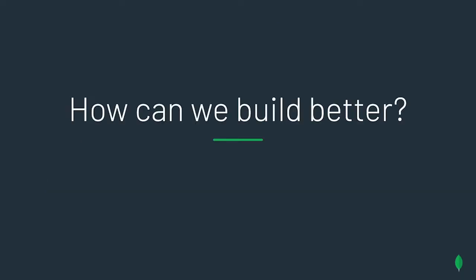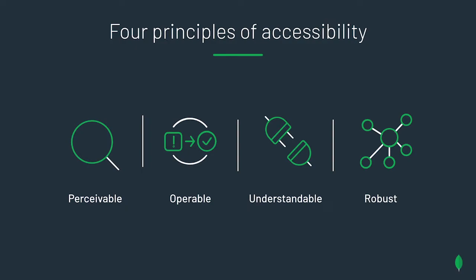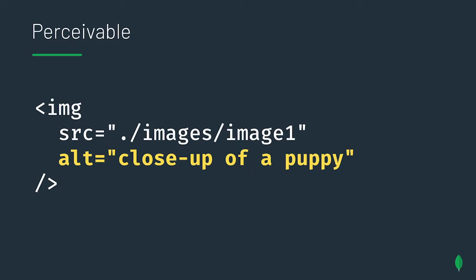So how can we build better? I'm going to talk about accessibility best practices through the lens of the 4 principles of accessibility: perceivable, operable, understandable, and robust. The first is perceivable. Perceivable means being able to perceive what is going on the page. One strategy is to make sure your web content is perceived correctly.